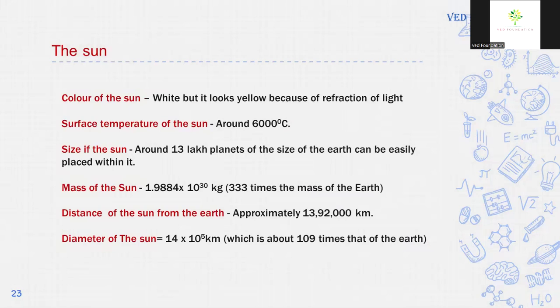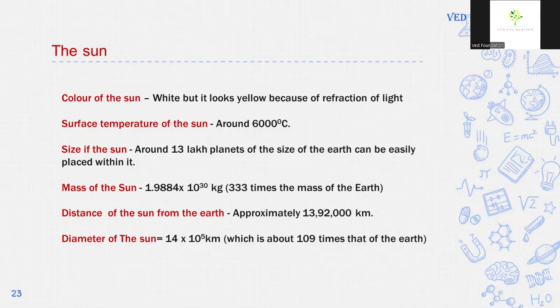Color of the sun. The color of the sun is white but it looks yellow because of refraction of light. The surface temperature of the sun is around 6000 degrees Celsius. Size of the sun: around 13 lakh planets of the size of the earth can be easily placed within it. It means the sun is 13 lakh times larger than the earth. The mass of the sun is 1.9884 × 10^30 kg, which is about 333 times the mass of the earth.